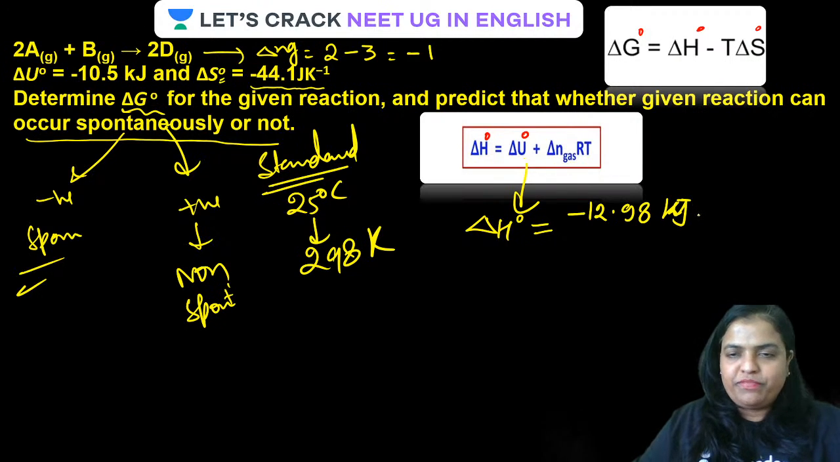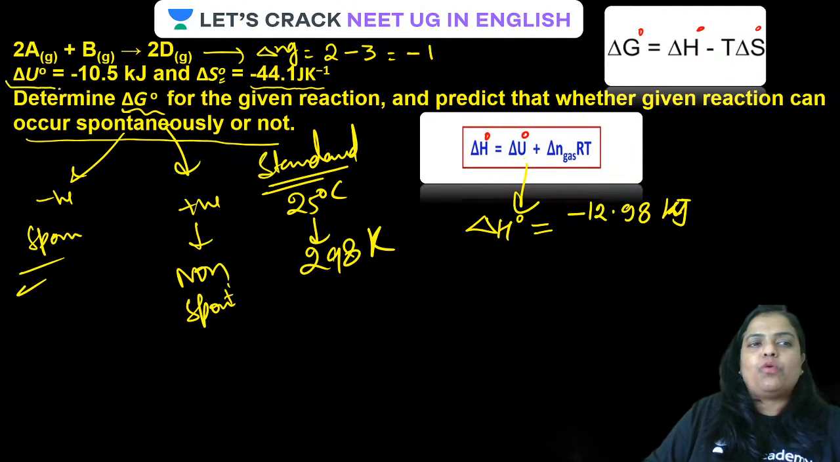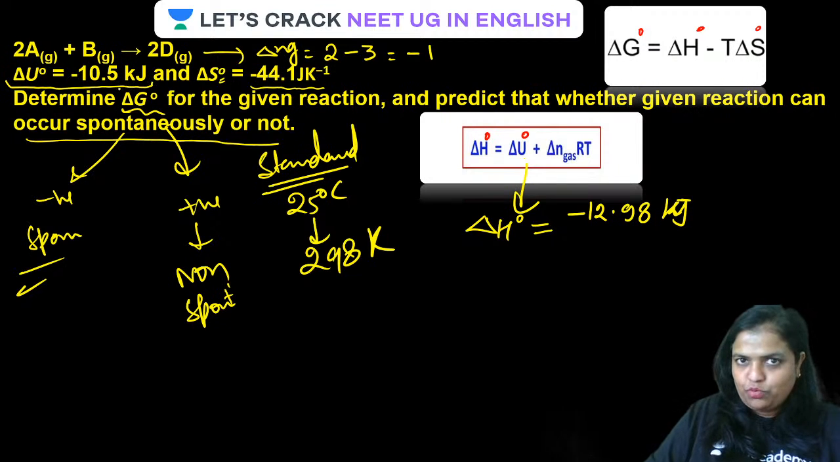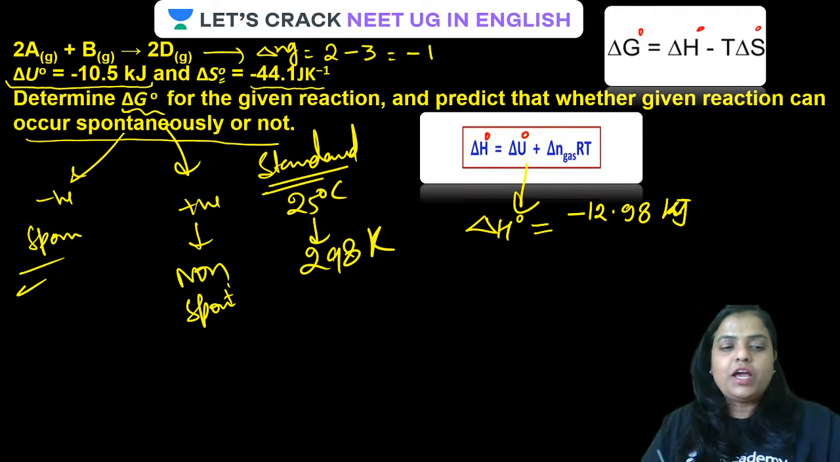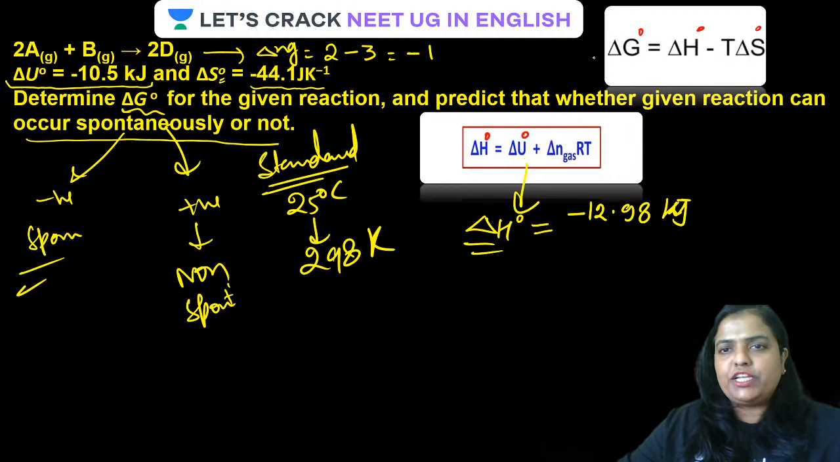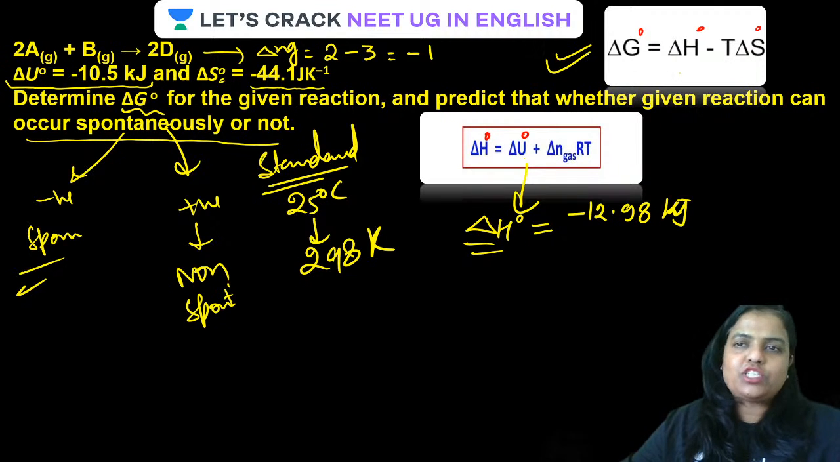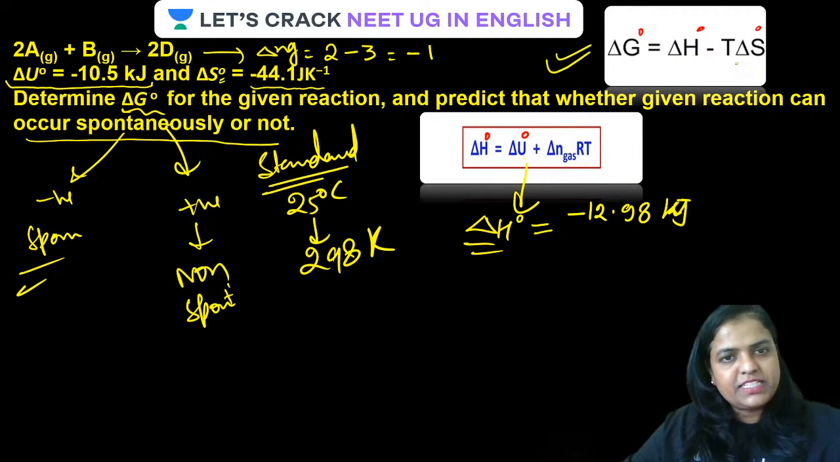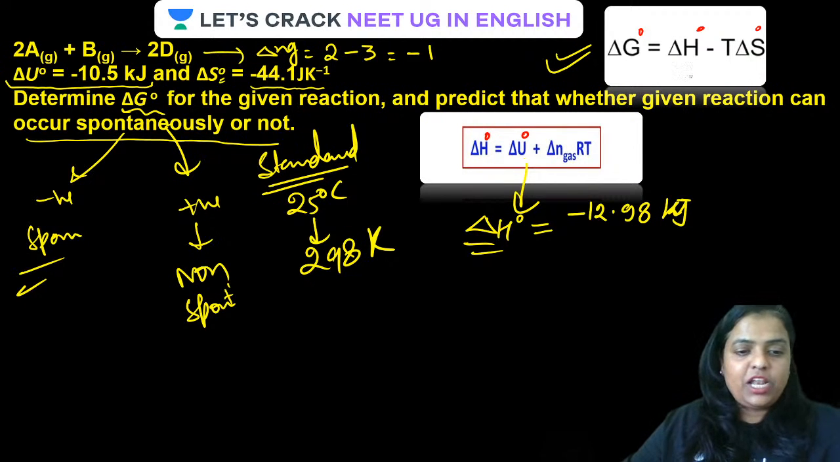12.98 kilojoule. Very, very simple, guys. Now, guys, this value is coming as kilojoule because delta U was taken in kilojoule. Be very particular about the units. Now, put this value of delta H into this Gibbs-Helmholtz equation. Delta S is in joule, delta H is in kilojoule.